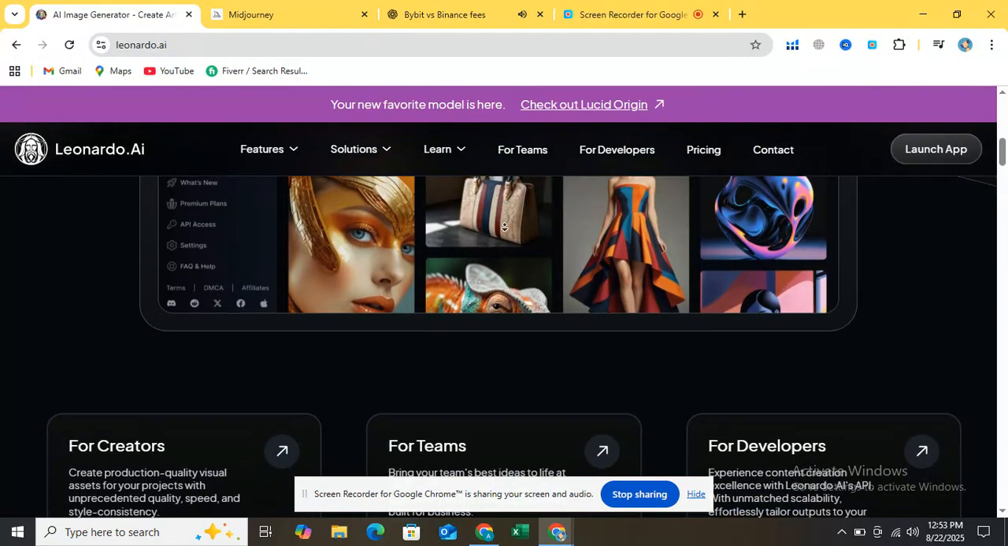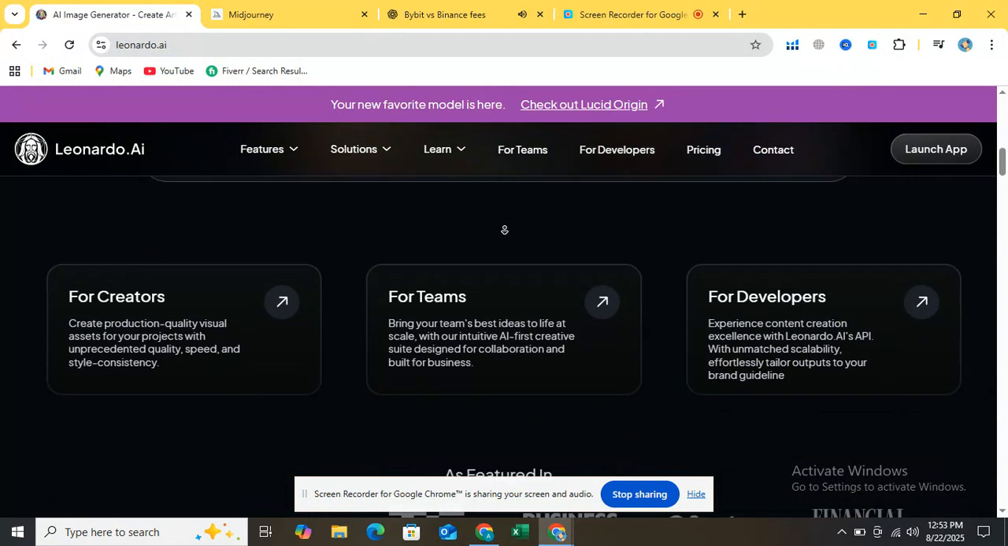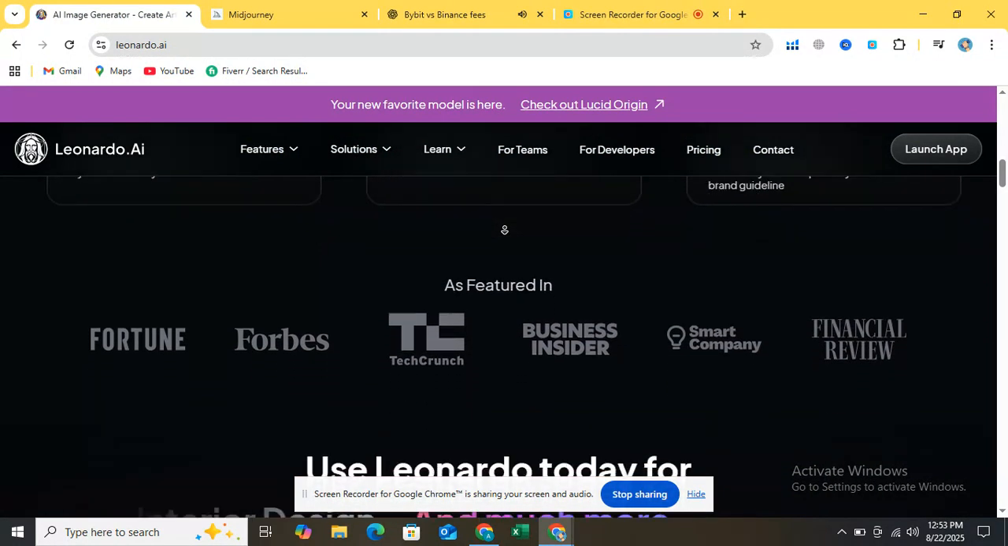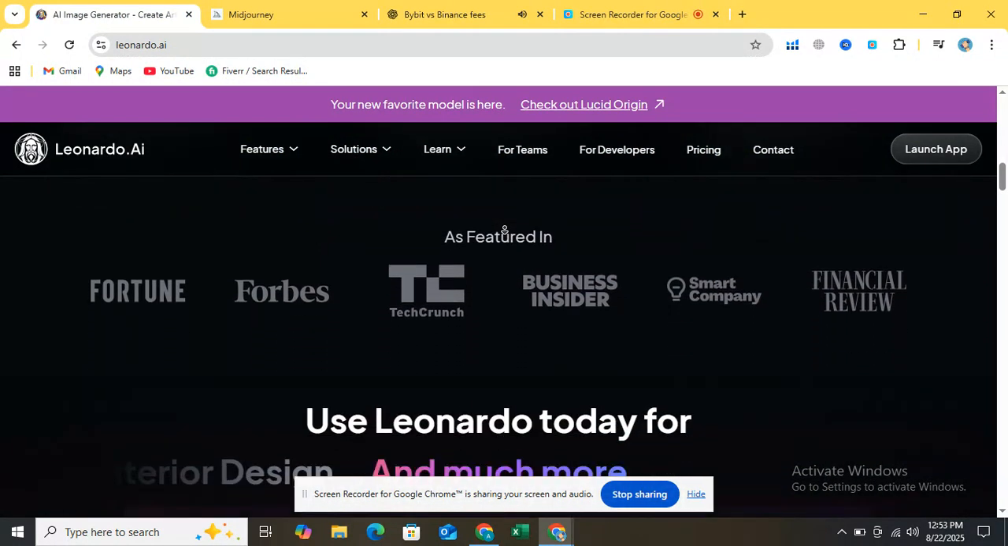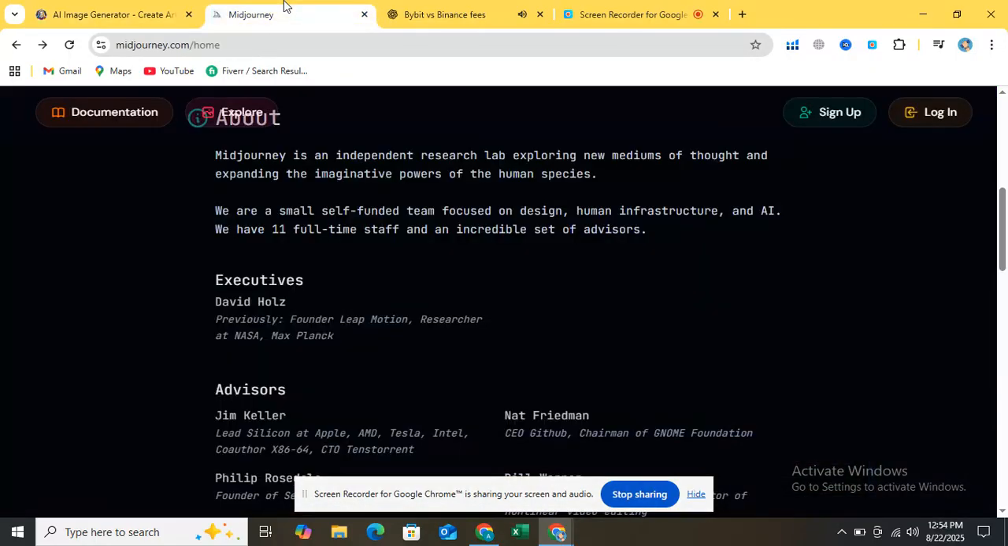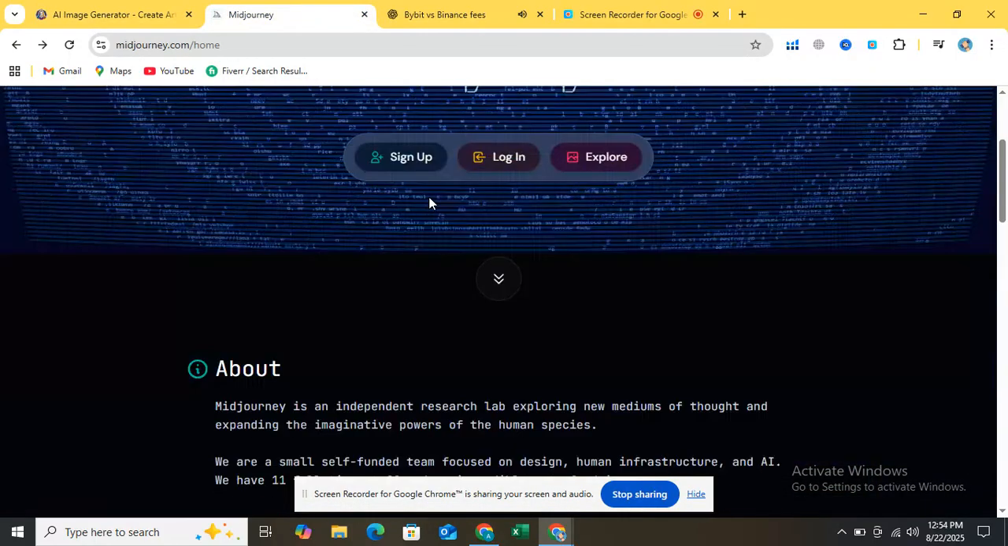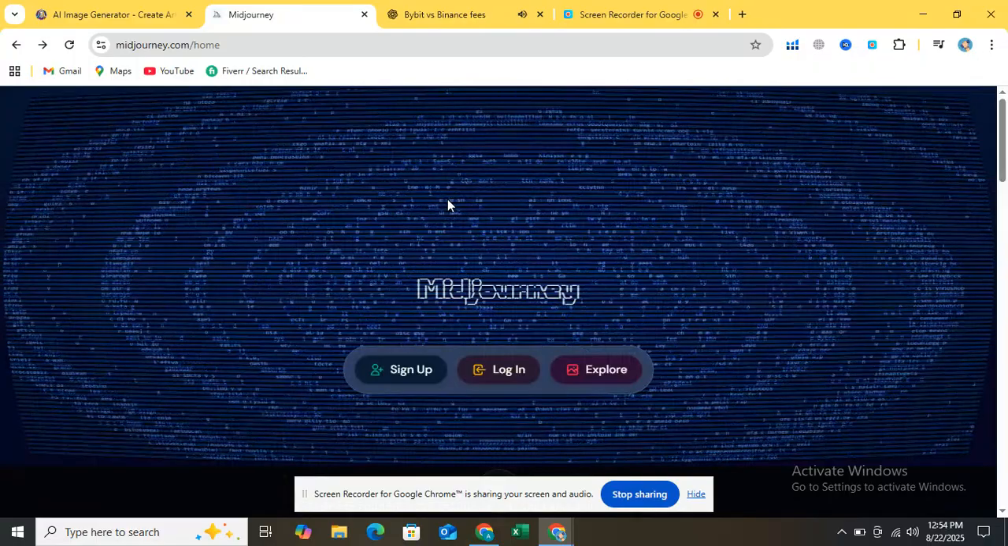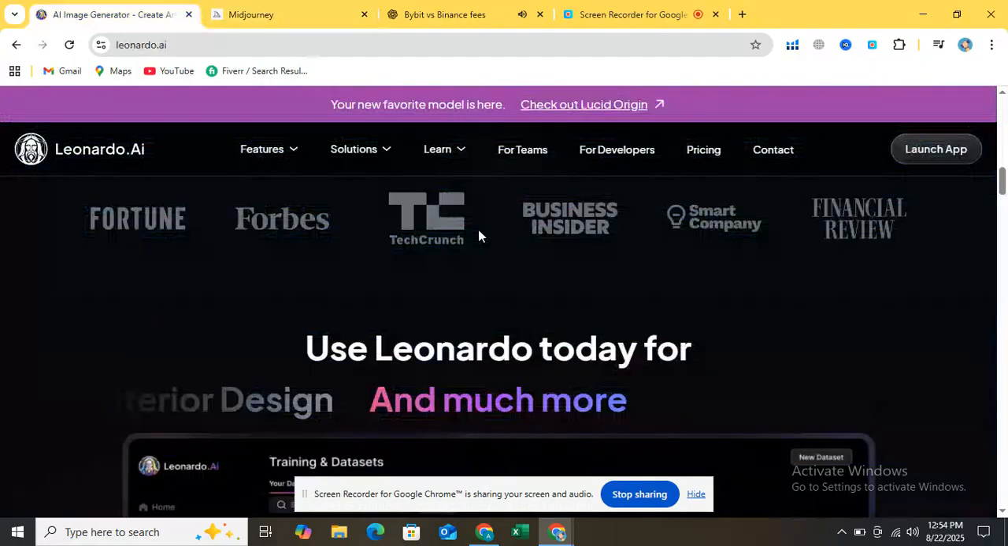4. Speed. Leonardo AI. Fast, since it runs on its own web infrastructure. Multiple generations in seconds. MidJourney. Also fast, but speed depends on server load and your subscription level. Both are quick, but Leonardo often feels smoother for bulk work.